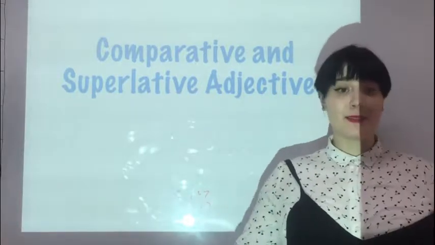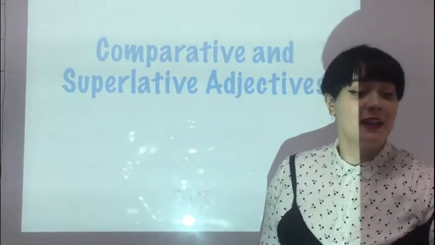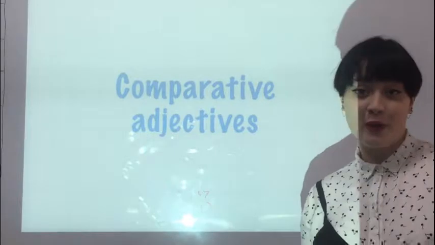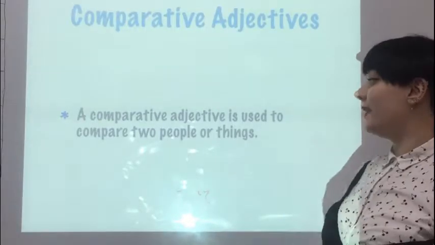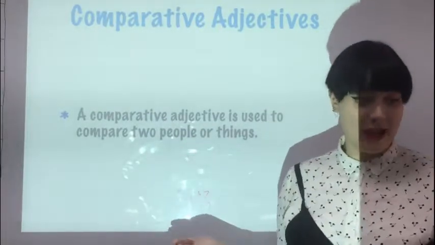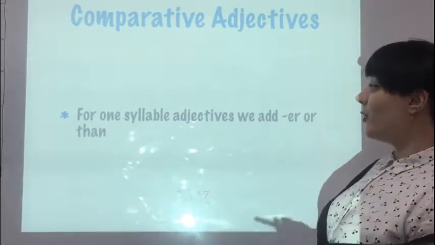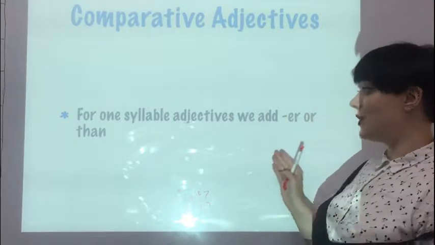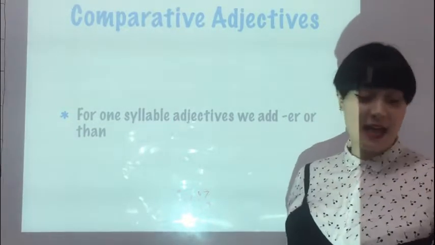Talk about comparative and superlative adjectives. So let's first start off with comparative adjectives. A comparative adjective is used to compare two people or things, obviously. So for one-syllable adjectives, we just add er and than.